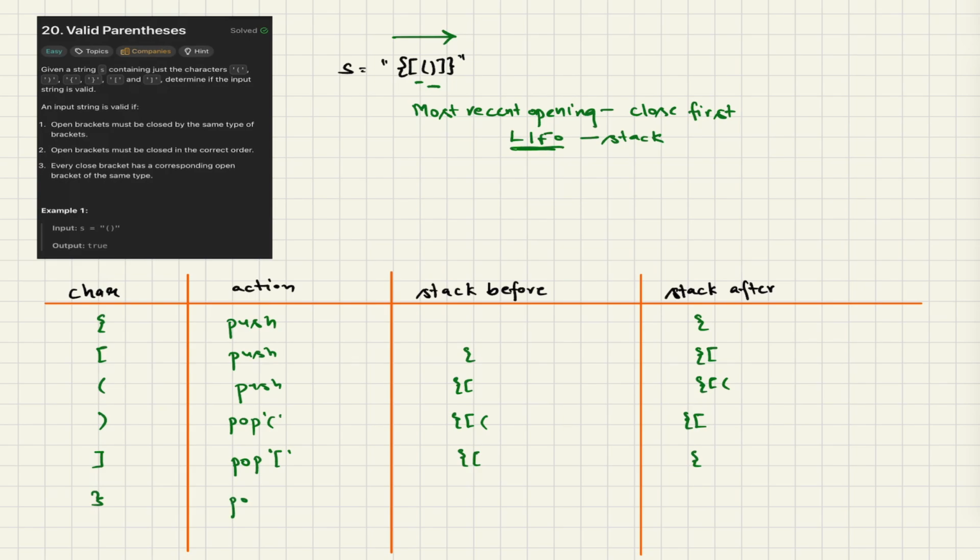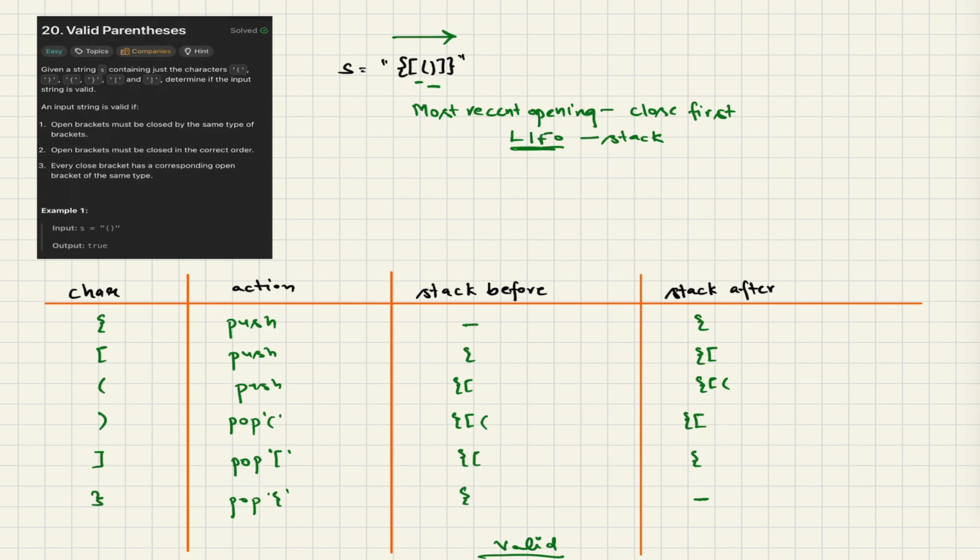And for this one, we pop the top character of the stack, and the stack before is this, and the stack after would be empty. For empty, I'm just keeping this dash mark. Since my stack is empty, it is a valid parenthesis string.